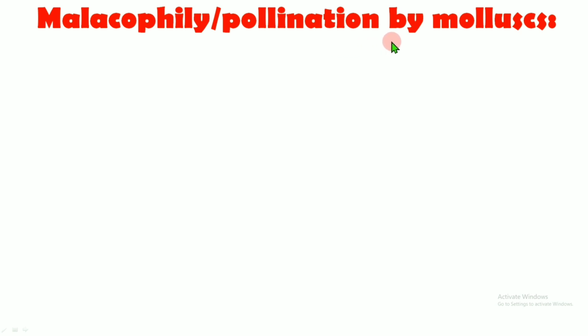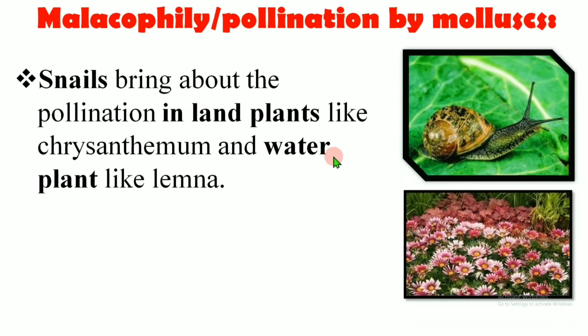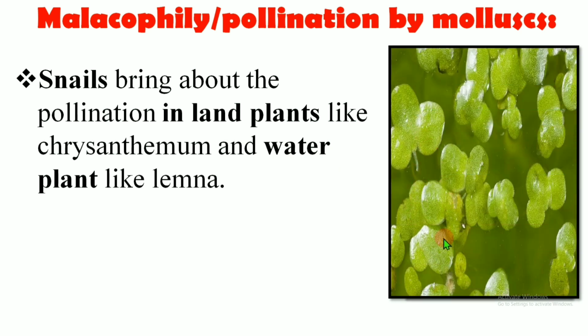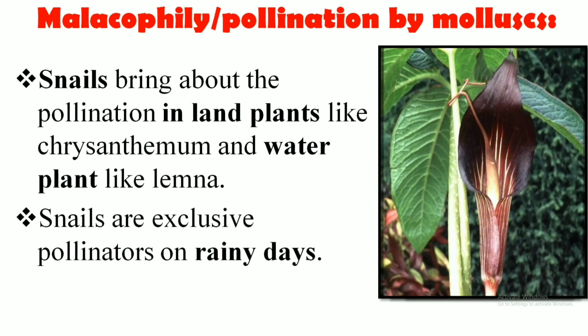If pollination occurs with the help of mollusks, it is called malacophily. Generally, snails bring about the pollination in land plants like chrysanthemum, and in case of water plants like Lemna. As the snails are exclusively pollinators in the rainy season, they are mostly found in case of aquatic plants. An example is Arisaema, which is known as the cobra plant, which is pollinated by the snails.